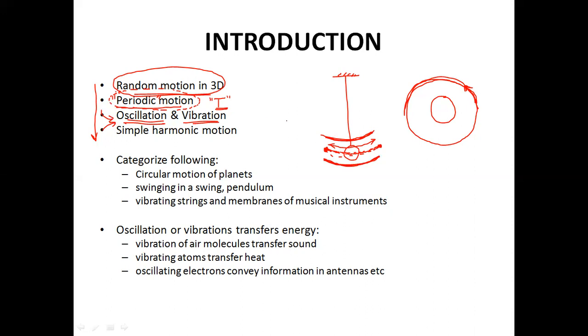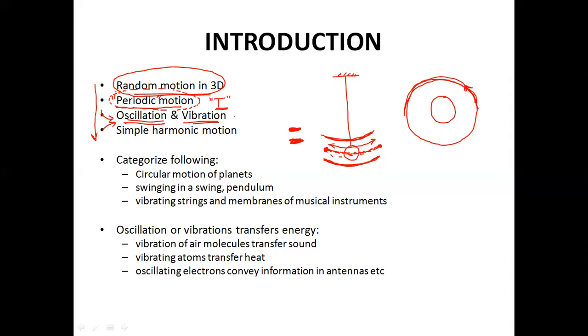But if an object is moving very fast and describing a to and fro periodic motion, then it is called vibration. For example, if you tap your hand on a metallic table, then you would hear a sound of that metal vibrating. This is happening because the top sheet of the metal table over which you tapped your hand is vibrating. So we don't call it oscillation, we call it vibration because it is happening at a faster rate.